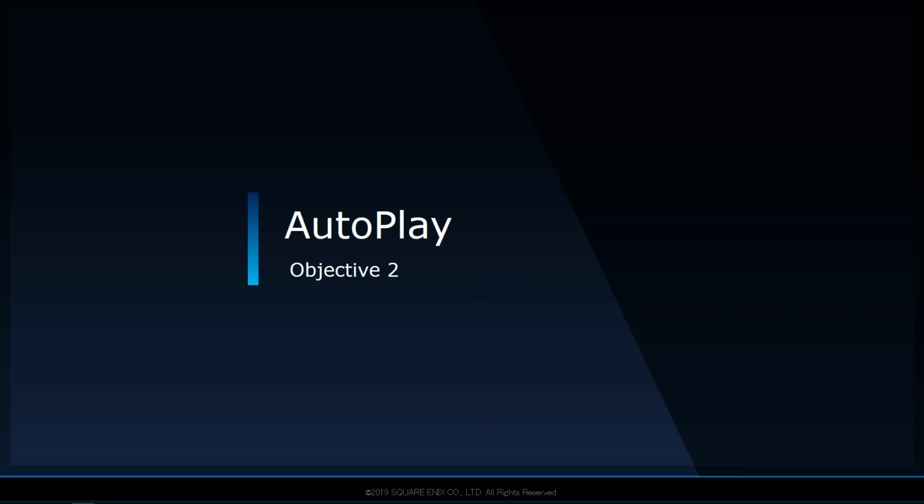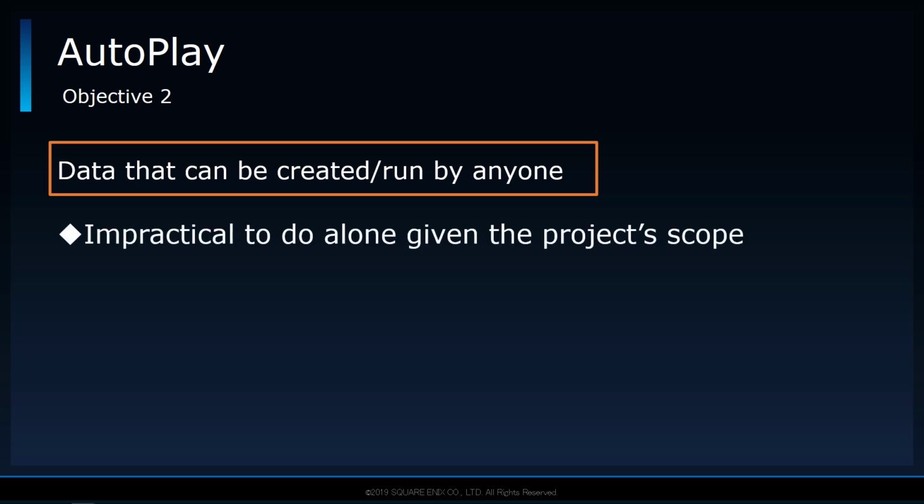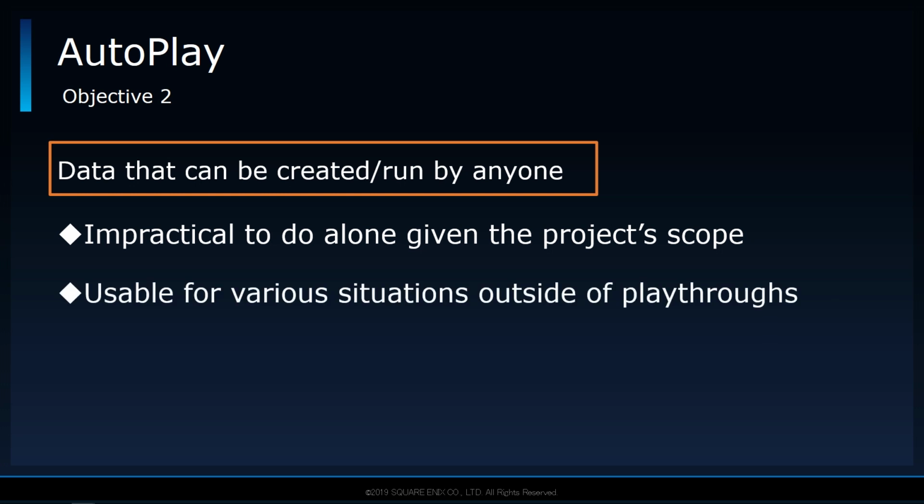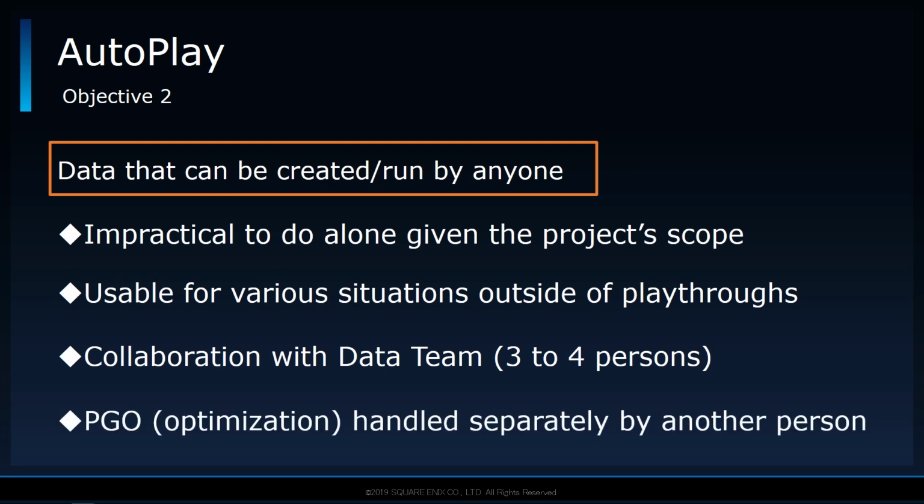Moving on to the next objective, which is that the data can be created and run by anybody. This is mainly because it wasn't realistic to handle the data creation all by myself, given the scope of the project. It also seemed more cost-efficient to build the system in a way where I wasn't limiting the potential users of the system. In the end, we went with having a 3 to 4 person team, nicknamed the data team, to handle data creation and support. It is thanks to this team that we were able to finish making the data. For data used with PGO data generation, however, we did have another person handling it.